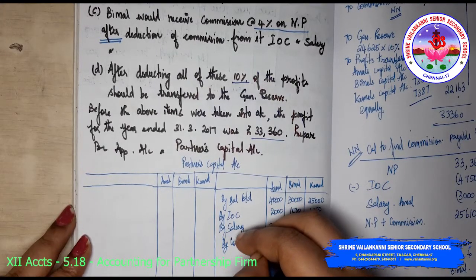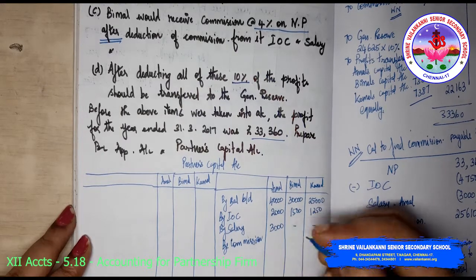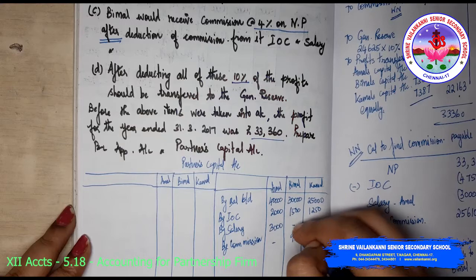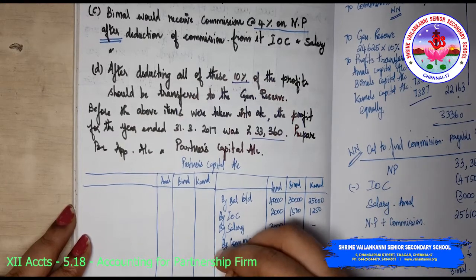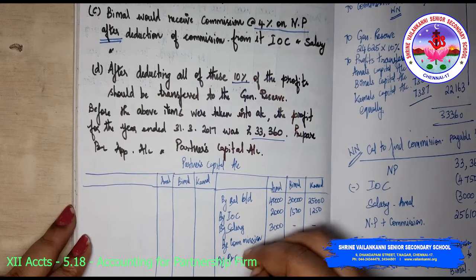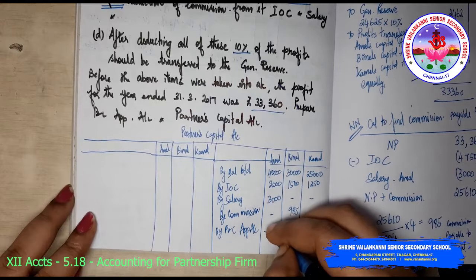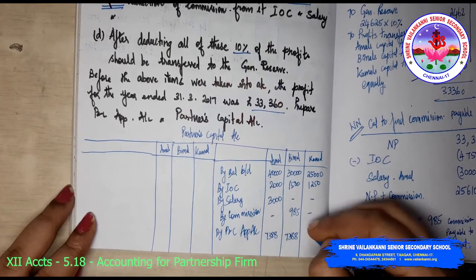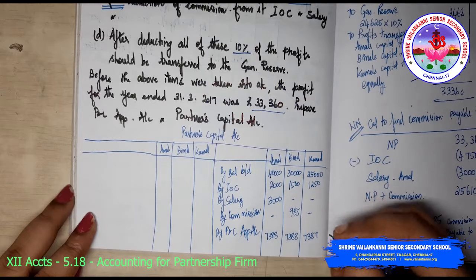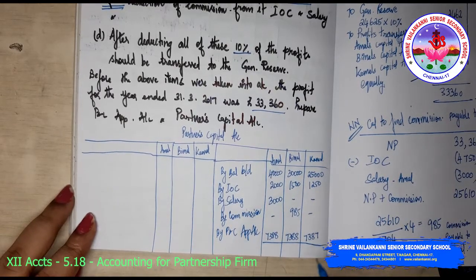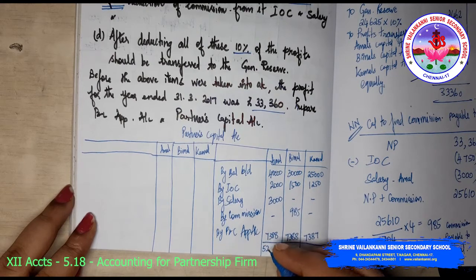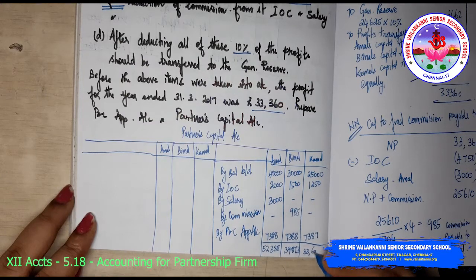By commission to Bimal only 985. By P&L appropriation account, the profits 7388, 7388, 7387. So if you total this, you will be getting 52,388, then 39,873, 33,637.